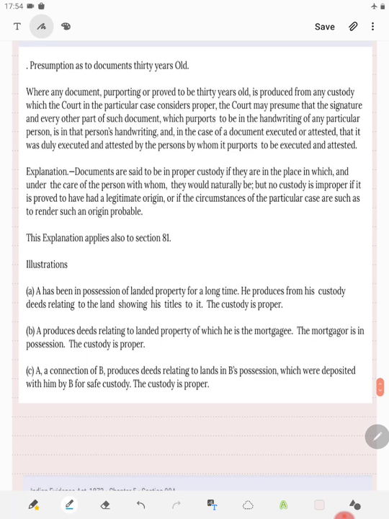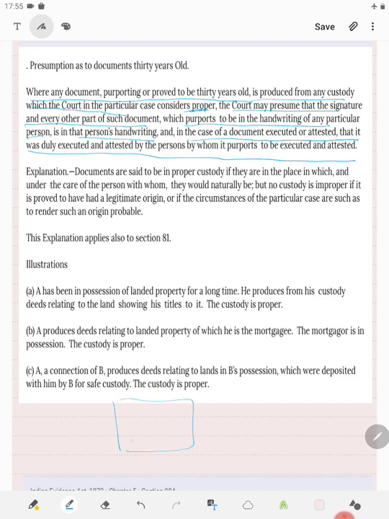And section 90 says that when any document which is proved to be 30 years old is produced from proper custody, the court may presume that the signature and every part of such document purporting to be in the handwriting of any particular person is in that person's handwriting, and in case of a document executed or attested, that it was duly executed and attested by the person by whom it purports to be executed or attested.